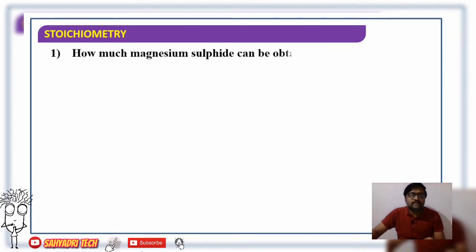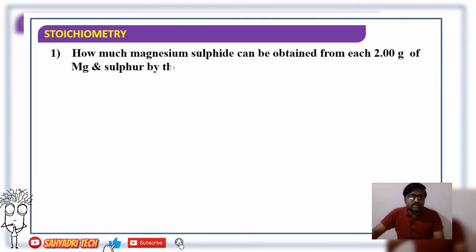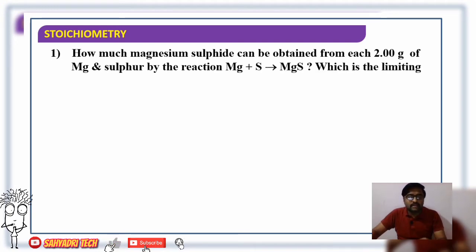Coming to some numericals, so that you can understand the concept of a limiting reagent better.